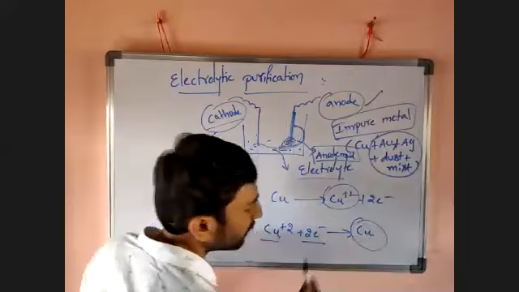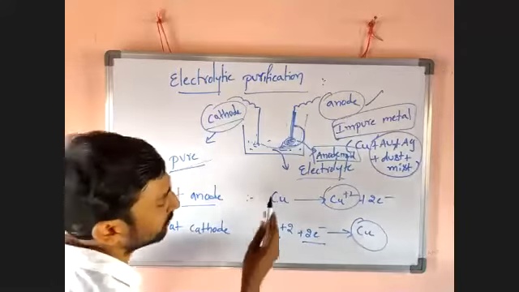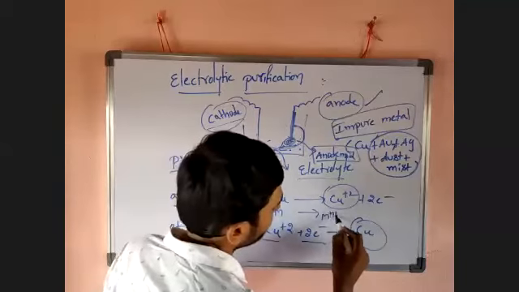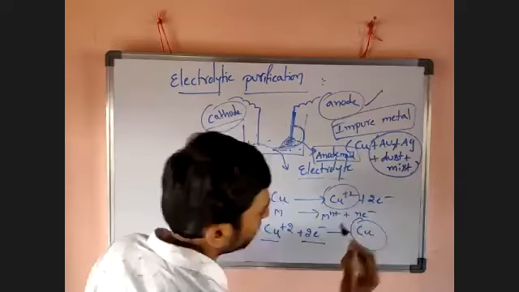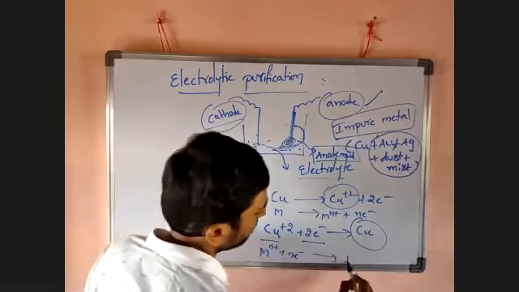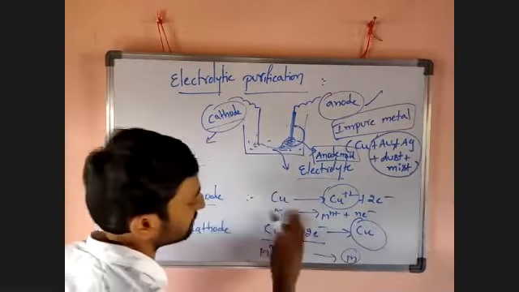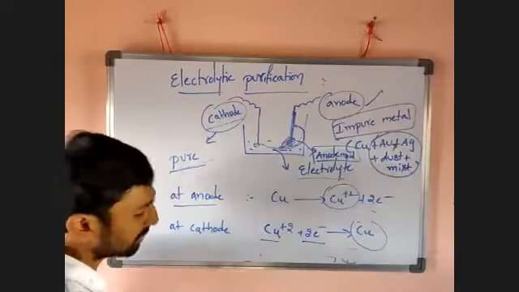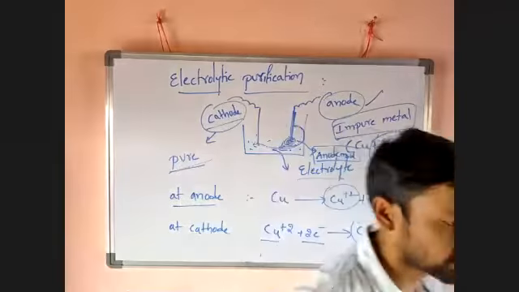High pure copper metal. Not only copper, you can take a metal M. It loses n number of electrons. Now at the cathode it gains n number of electrons and is converted into metal. This is the general case, not only copper. Any other metal, like lead, can also be purified like that.